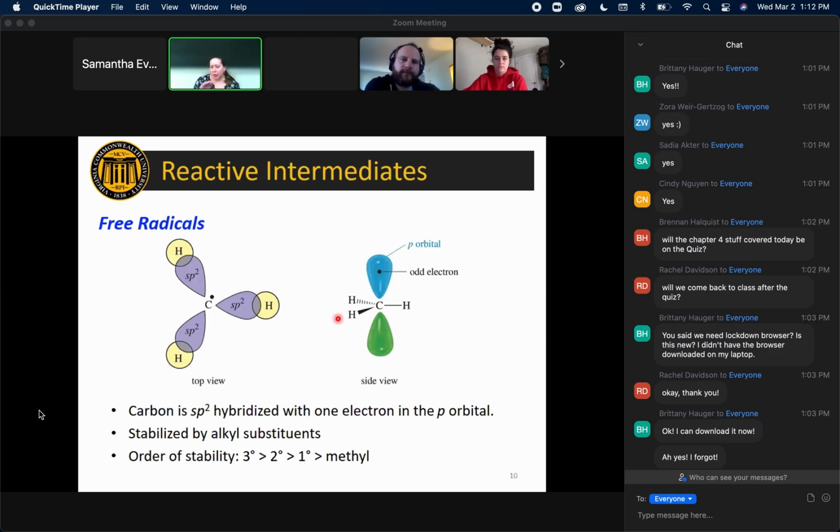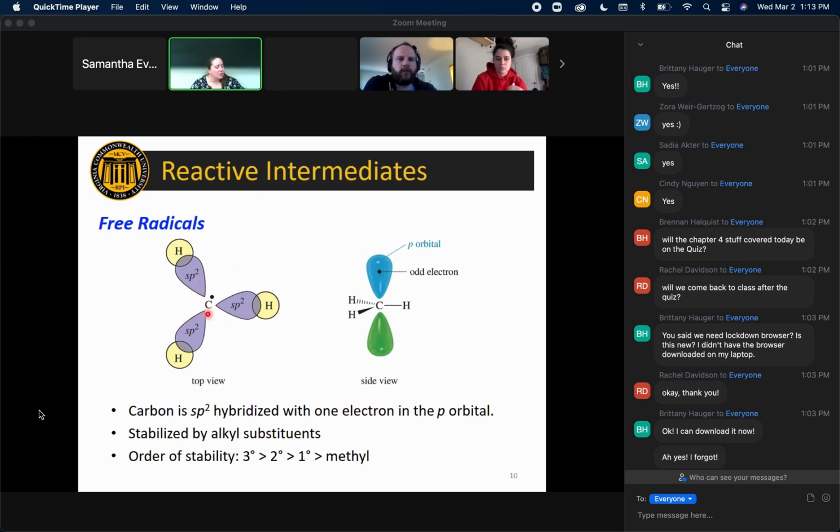Radicals track almost perfectly with carbocations. So if you've understood and remember everything I just said about carbocations, we're going to take the same exact concepts, same trends, same reasonings, and we are going to apply them to radicals. So just like for carbocations, carbon radicals are going to be sp2 hybridized. If you think about VSEPR, it's valence shell electron pair repulsion. And so here our radical is not an electron pair, it's a single radical. And so it is allowed to hang out in this p orbital, unhybridized still.